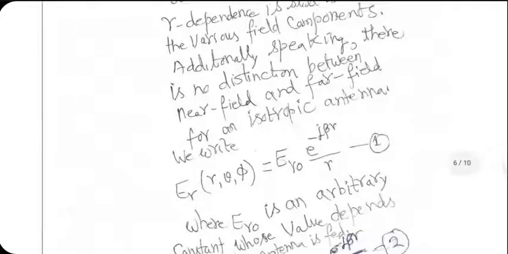So essentially speaking, ER, whether in near field or far field, can be written as some amplitude multiplied by e to the power minus j beta r divided by r. The value of amplitude ER naught will depend on how strongly or how weakly you are feeding the antenna. It's an arbitrary constant to be determined by feeding conditions.